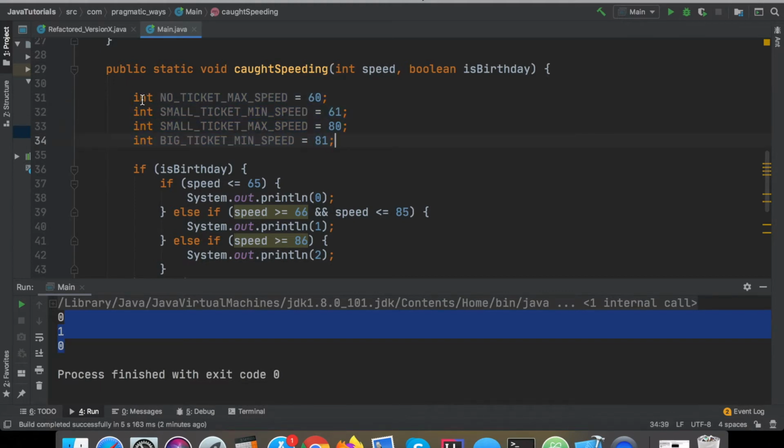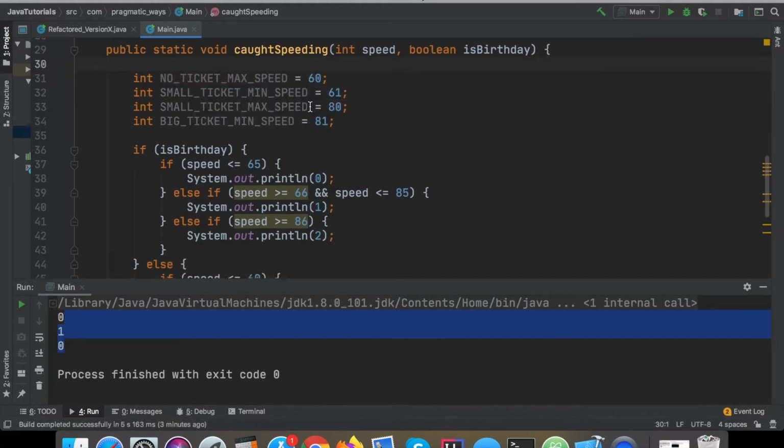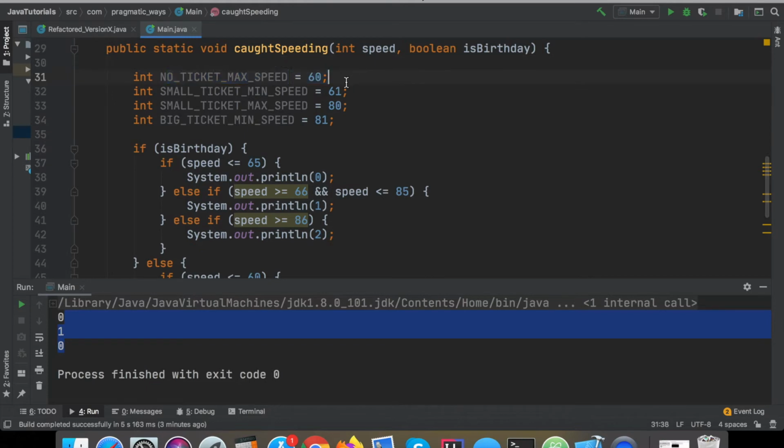So I just created a couple variables here. And I didn't actually make them constants. I should have put the final keyword in here, but I'll show you why I didn't do that later on. But for all intents and purposes, we can consider them as constants right now. I just actually declared and initialized them. I'm not actually using them yet. So let's go ahead and do that now.